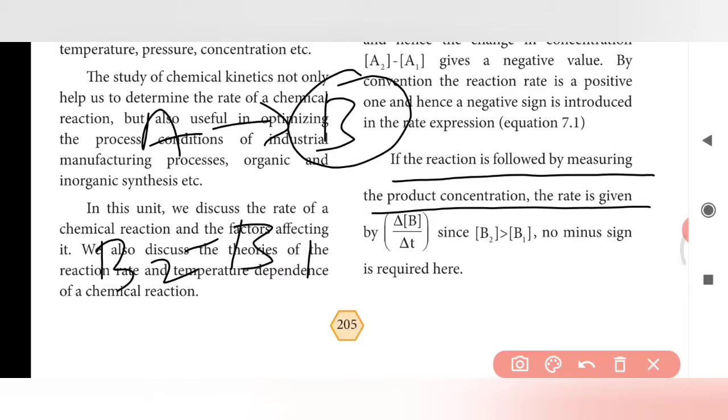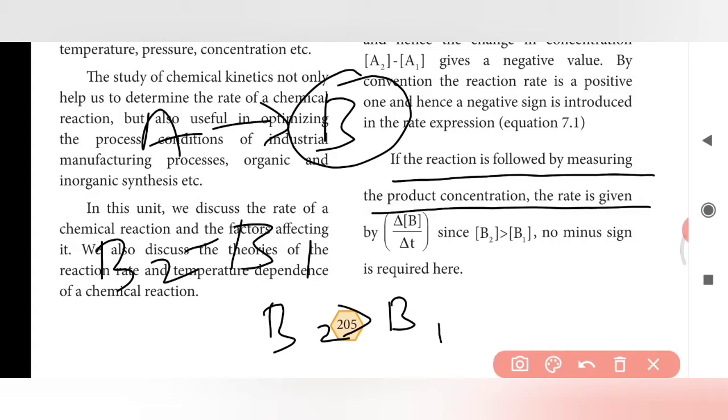The amount of product in its initial stage is very low or zero. After the start of the reaction, the product increases. The final stage of the product is B2, so B2 is always greater than B1. Here we need not write the negative sign.